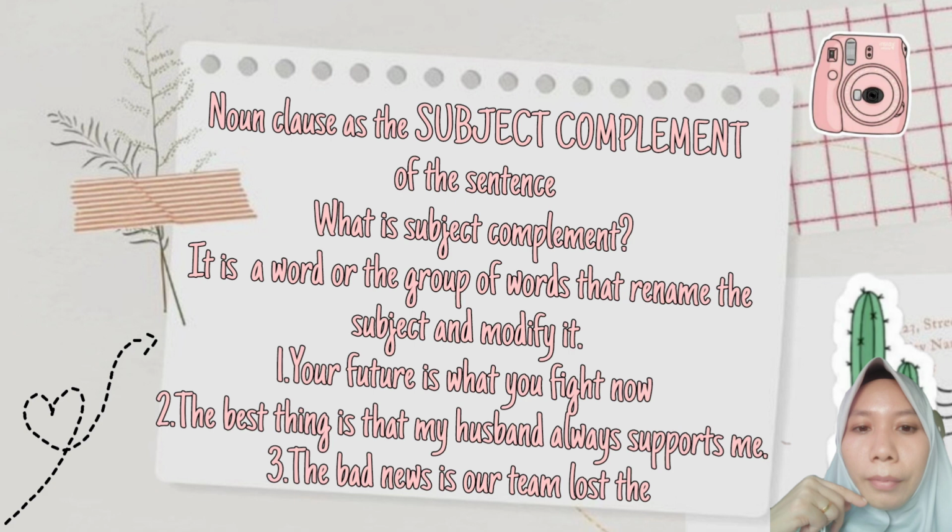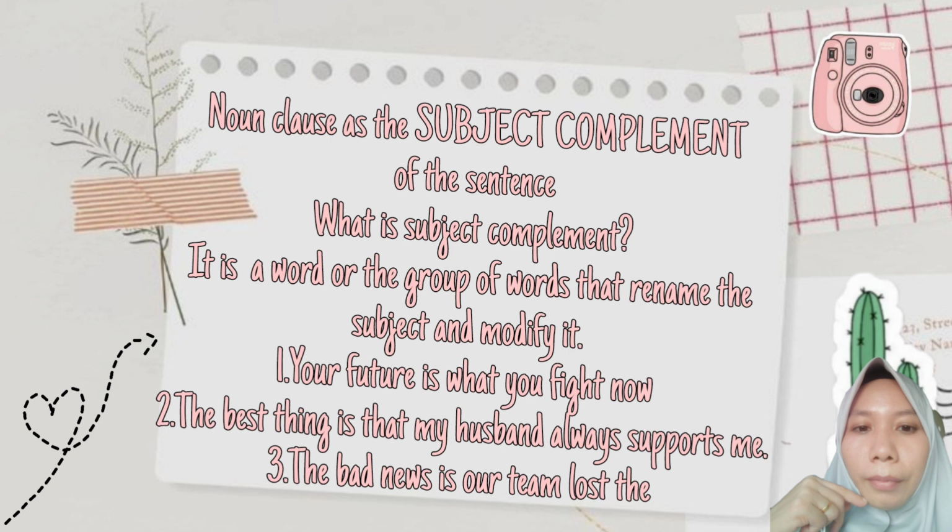Number 2, the best thing is that my husband always supports me. What is the best thing? The best thing is that my husband always supports me. And that my husband always supports me is the noun clause and gives more information about the subject, the best thing. The last example.